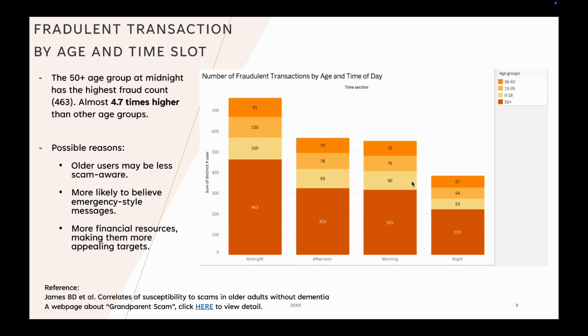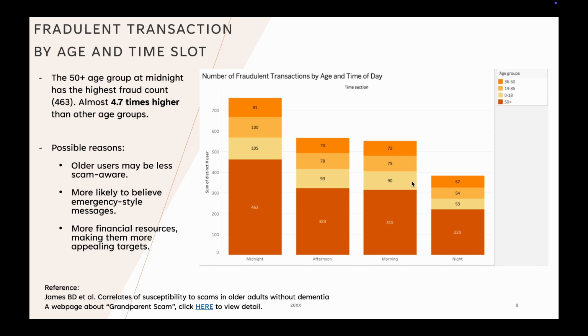The second chart shows the number of fraudulent users by age group and time of the day. What really stands out is the 50-plus age group during midnight, with a total number of 463 cases, which is the highest across all age groups and time periods. This tells us that older adults are particularly at risk during late-night hours.